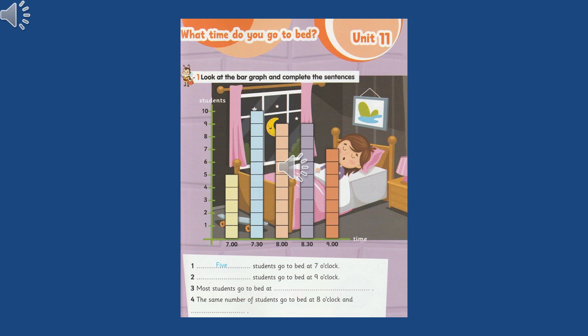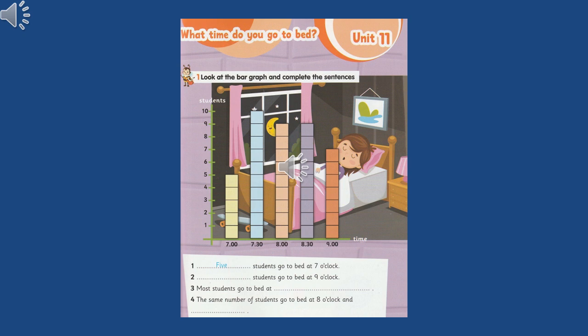Okay, number 4. The same number of students go to bed at 8 o'clock, and so now we have two columns which are equal. We have 8 o'clock and what about which one has the same number of students? Excellent. 8:30. How do we say 8:30? Half past 8.